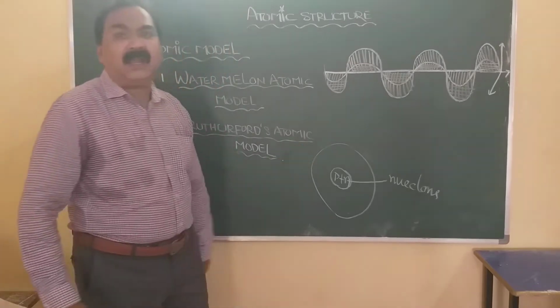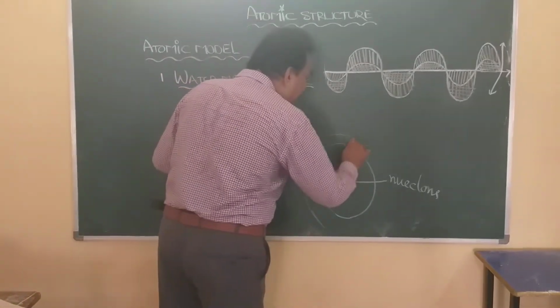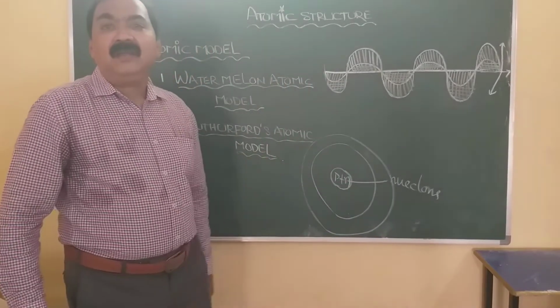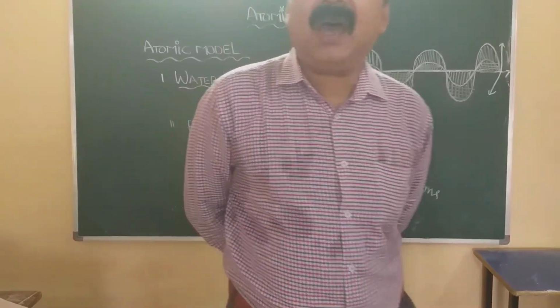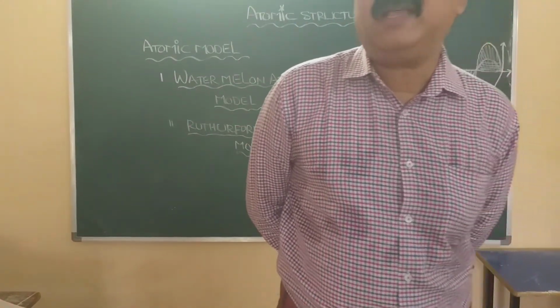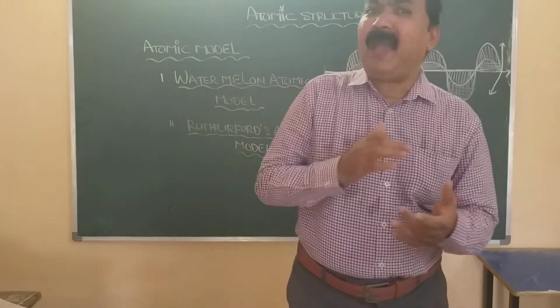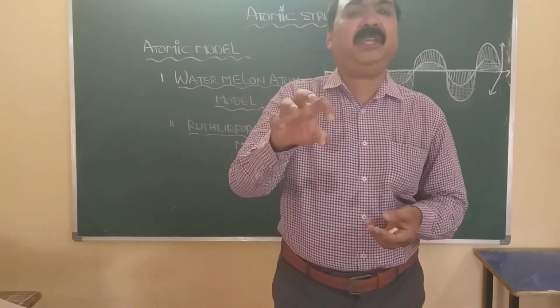Electrons, where are the electrons? Electrons are revolving around the nucleus like planets are revolving around the sun. So how are the electrons distributed in the atom? Why are the planets revolving around the sun? What was the reason? Because of gravitational force.